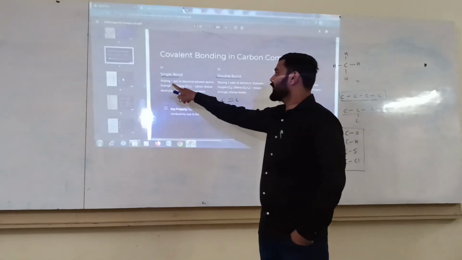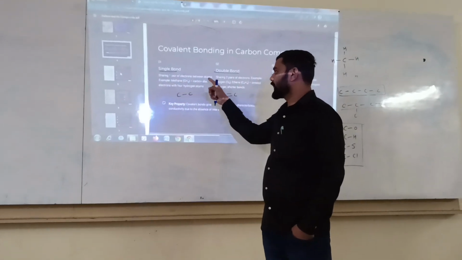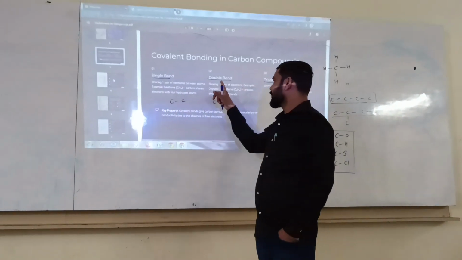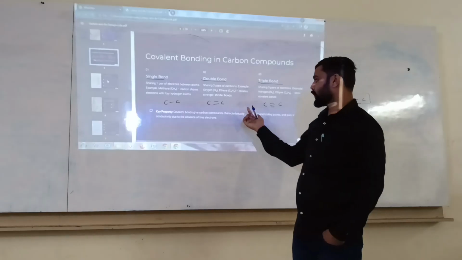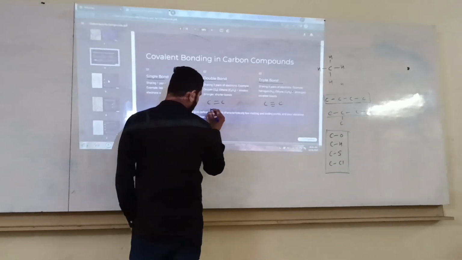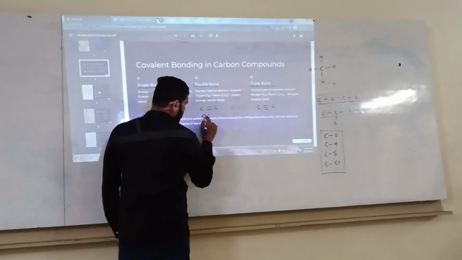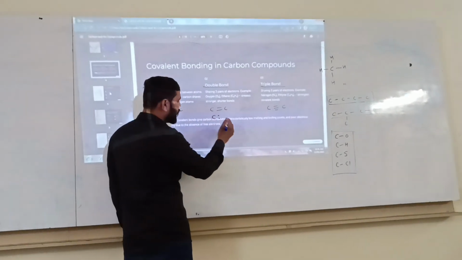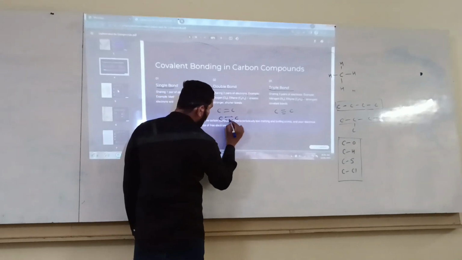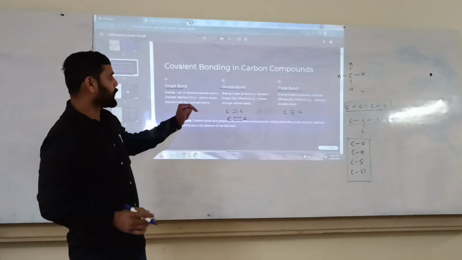A single bond is the sharing of one pair of electrons between atoms. The single bond example is methane. A double bond is the sharing of two pairs of electrons. For example, the first carbon shares 2 electrons and the second carbon shares 2 electrons. They form a covalent bond, and this bond is called a double bond.